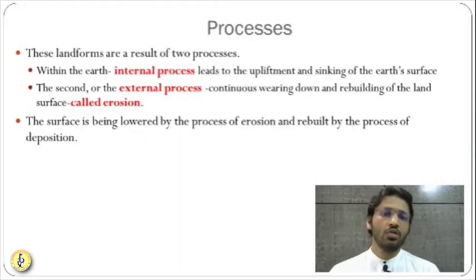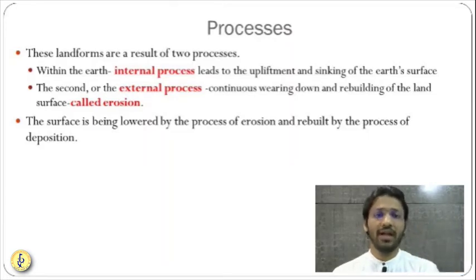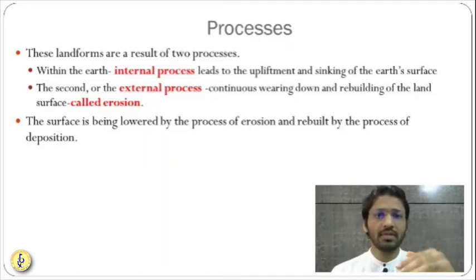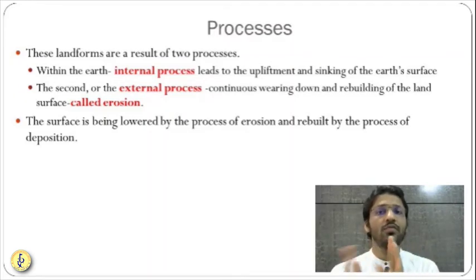Before understanding the landform, let us understand the reason behind the formation of the landform. The reason behind the formation of the landform is the processes. The processes which are going on inside the Earth and the processes which are going on the surface of the Earth are responsible for the formation of the various landforms.